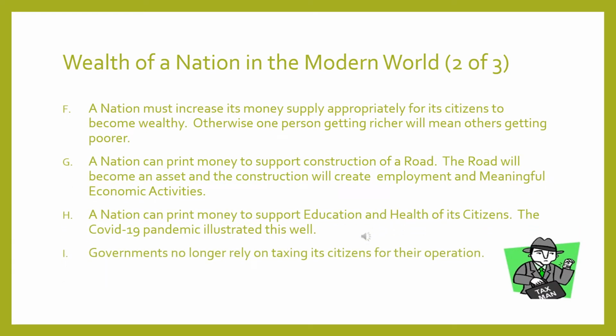Wealth of a nation in the modern world, two of three. F. A nation must increase its money supply appropriately for its citizens to become wealthy. Otherwise, one person getting richer will mean others getting poorer. G. A nation can print money to support construction of a road. The road will become an asset and the construction will create employment and other meaningful economic activities.